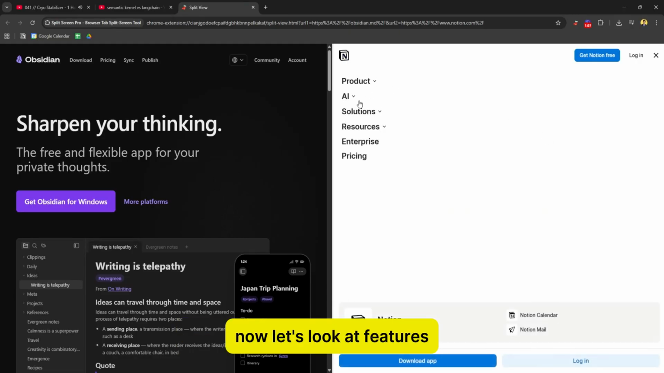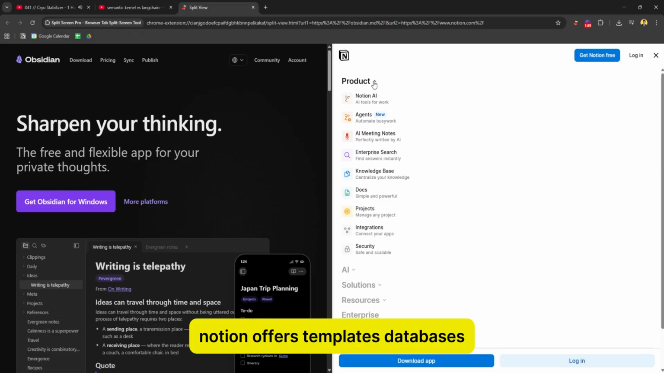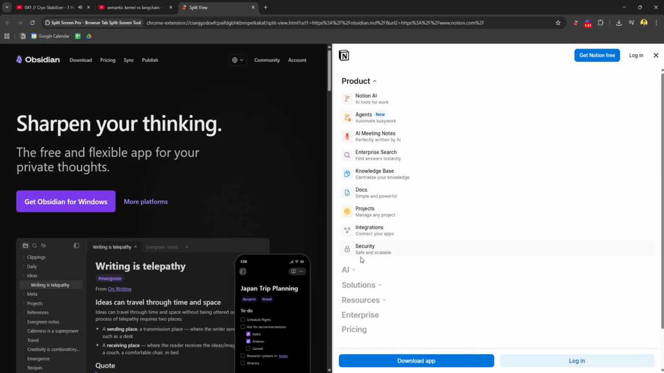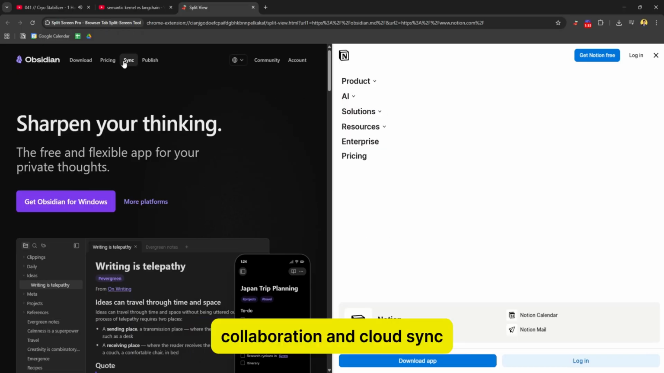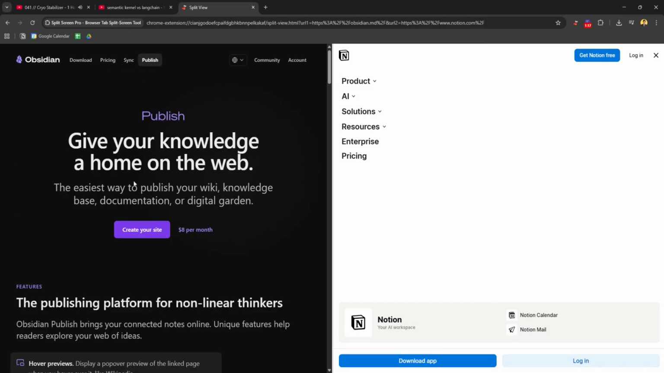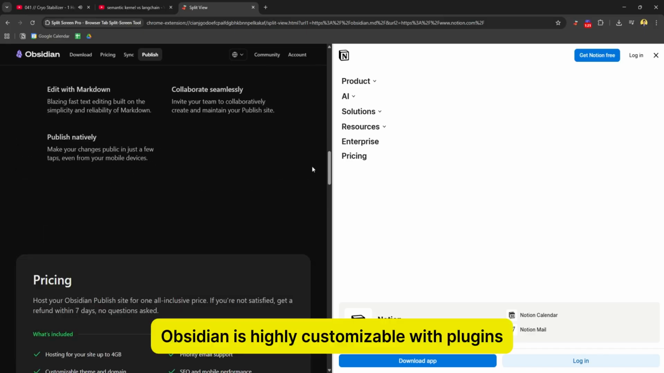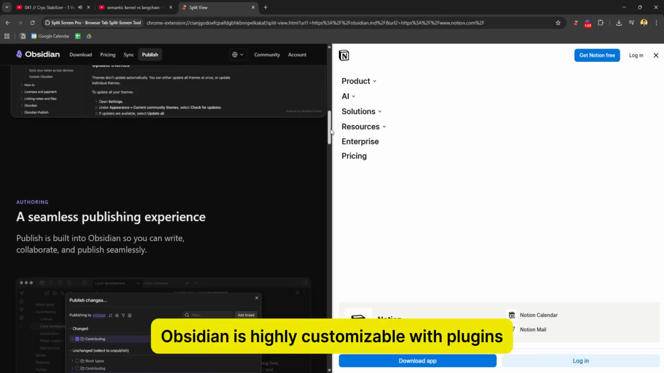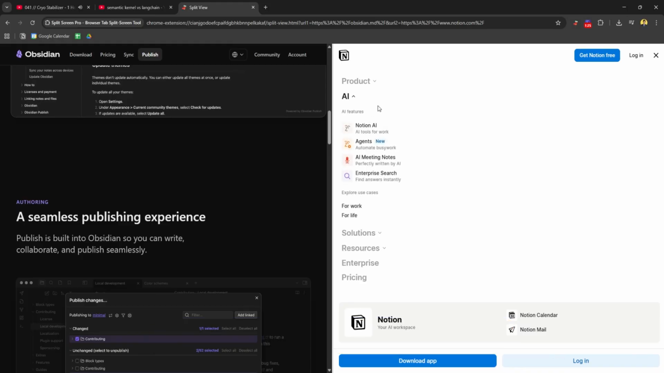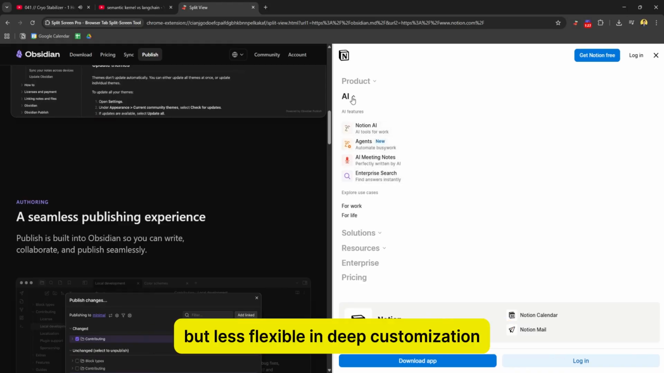Now, let's look at features. Notion offers templates, databases, collaboration, and cloud sync. Obsidian offers backlinks, graph view, plugins, and full offline access. Obsidian is highly customizable with plugins. Notion is easier to start but less flexible in deep customization.